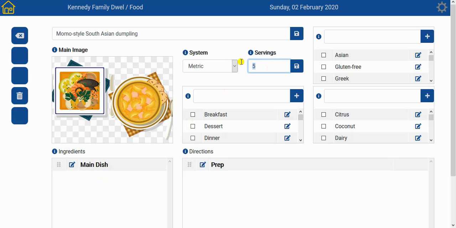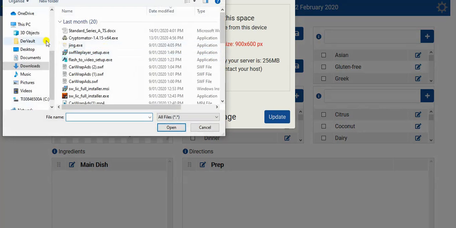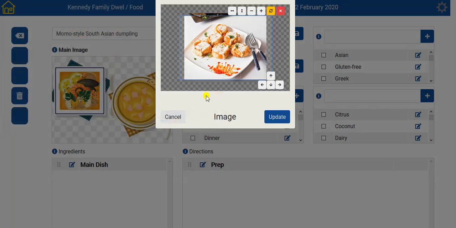So once we've made sure that the number of servings is correct, the next thing to do will be to select the main image for this recipe. To do so, we'll need to click in the middle of this gray area here and select the correct image for your recipe. Now as you can see, there is a blue frame here and the image is just short of this blue frame. If we save it like this, there will be black edges to the image, which we want to try to avoid.